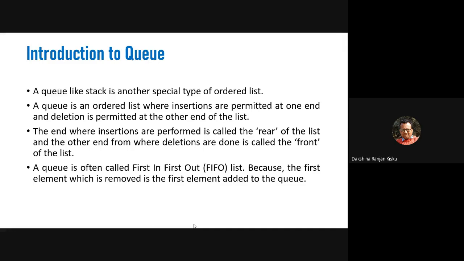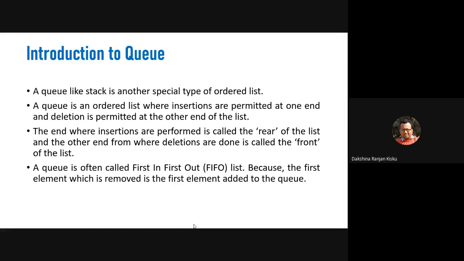Individuals can queue for some item, to buy some item or something else. So we can see the queue of individuals or queue of some items, where the individuals who entered the queue first will take the items and go out from the queue first.